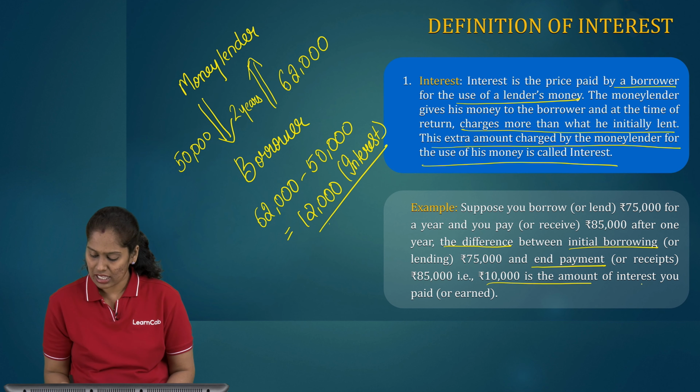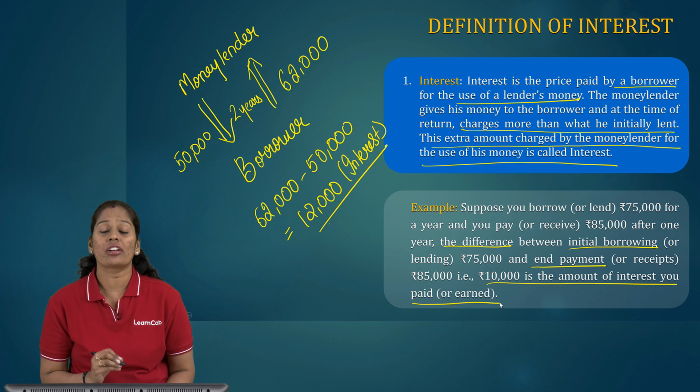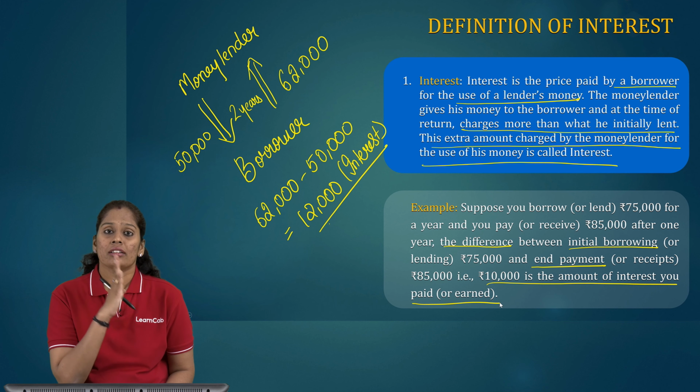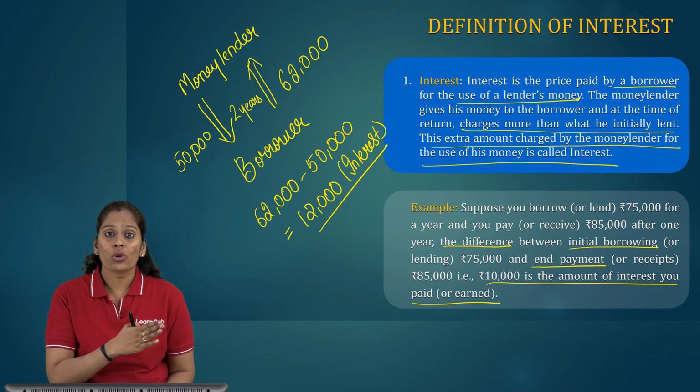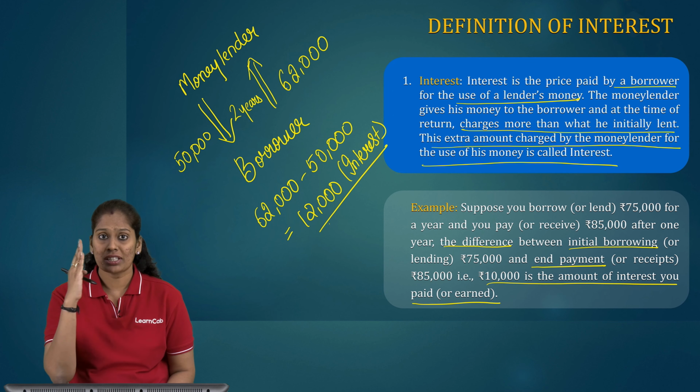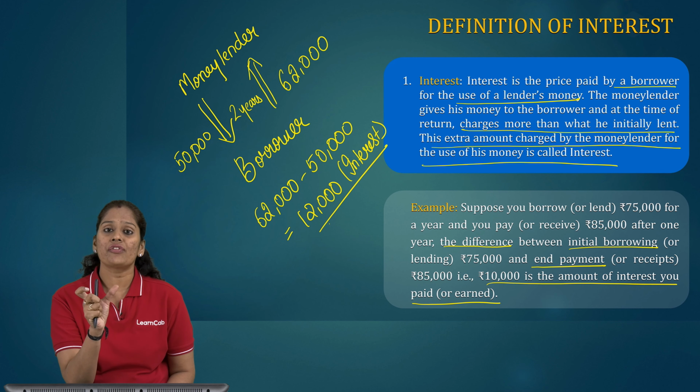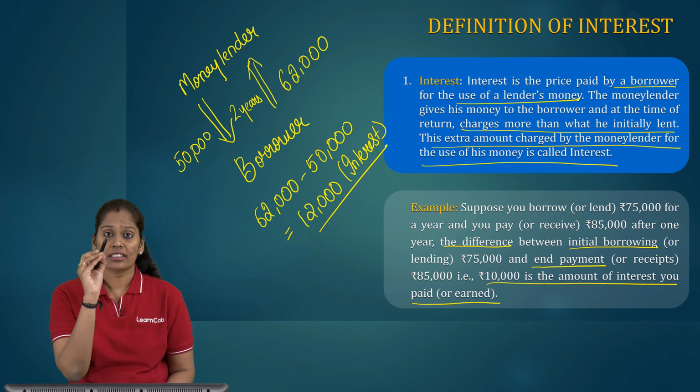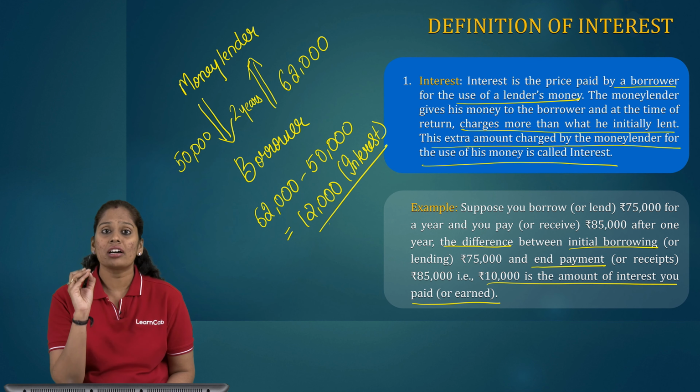That 10,000 is the amount of interest you paid or earned. The initial borrowing is rupees 75,000. The end payment is rupees 85,000. The difference between the end payment and the initial borrowing is rupees 10,000. That 10,000 is the amount of interest you paid or earned. So this is all about interest.